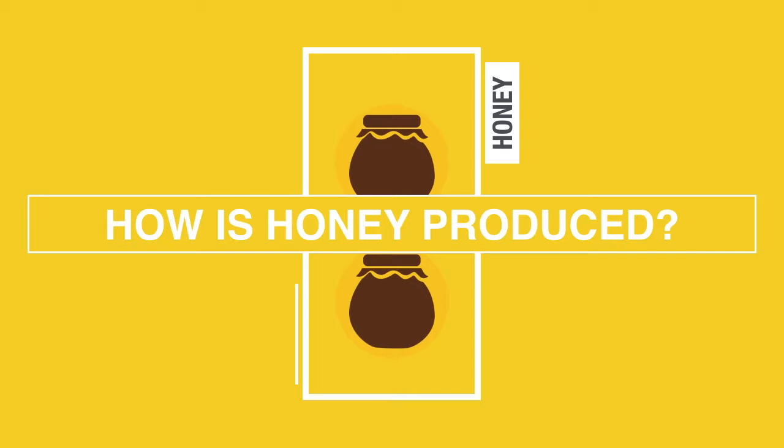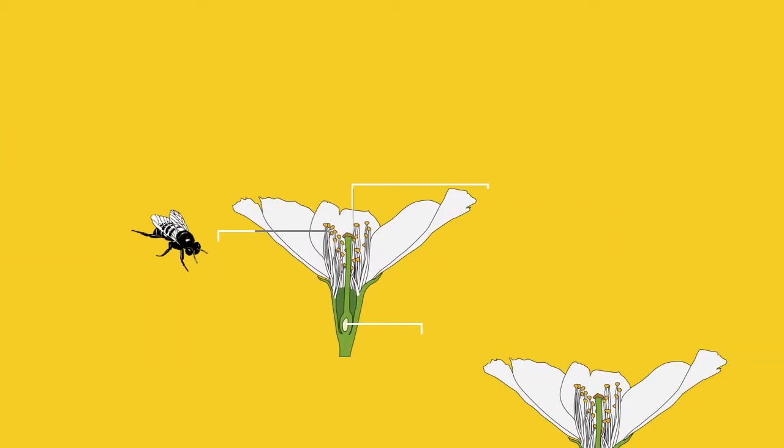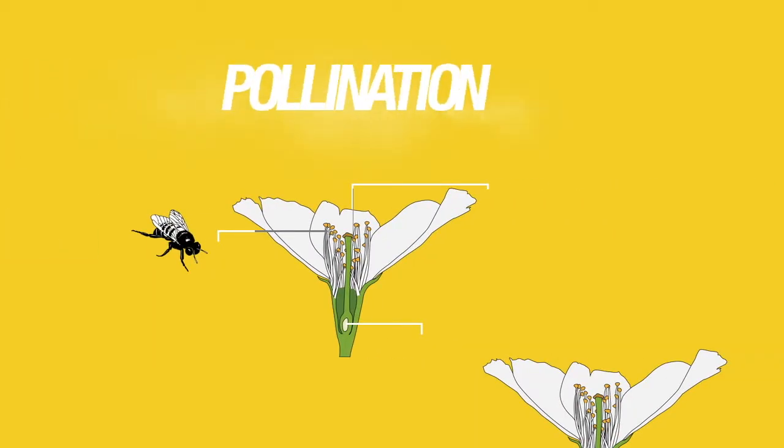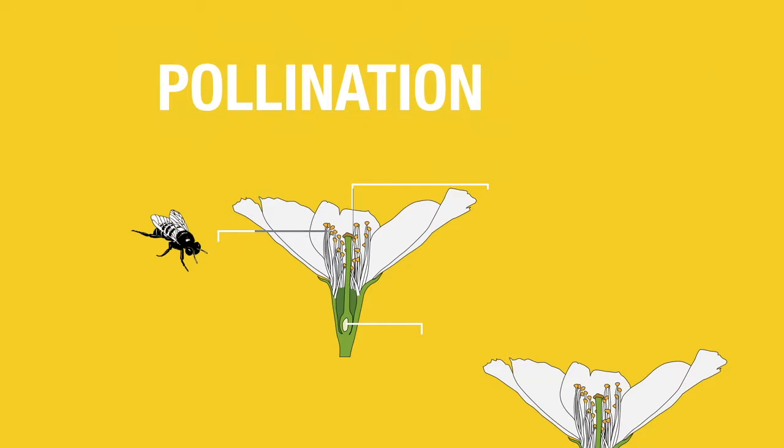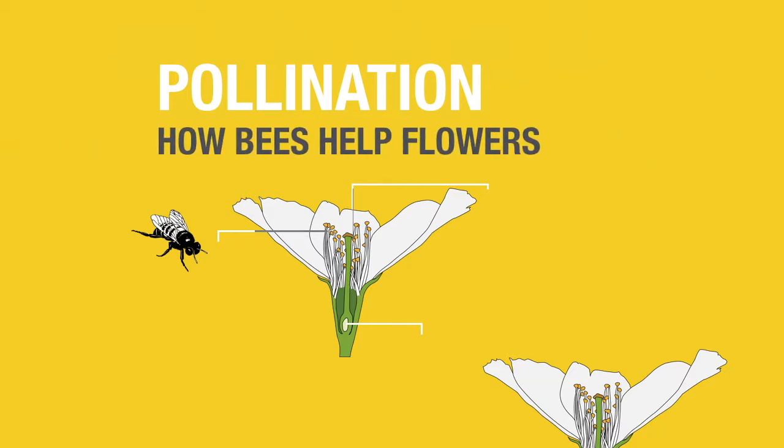How is honey produced? Worker bees are responsible for collecting nectar and pollen from the flower of a plant. Some pollen from the male reproductive organs of the plant, the stamen, sticks to the hairs of the body. When she visits the next flower, some of the pollen is rubbed off onto the female reproductive organs of the flower, the stigma or the tip of the pistil.